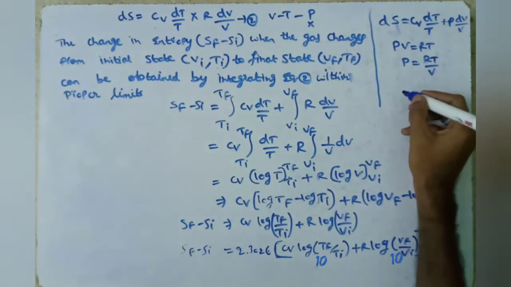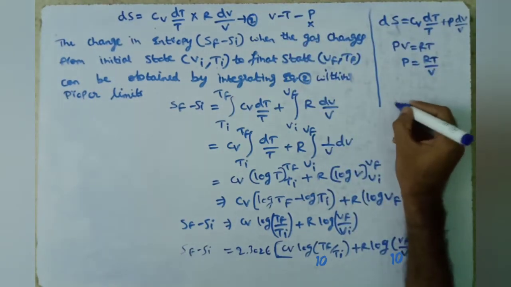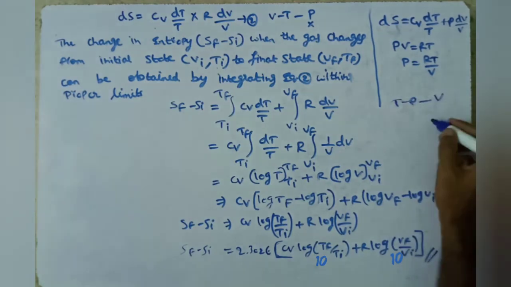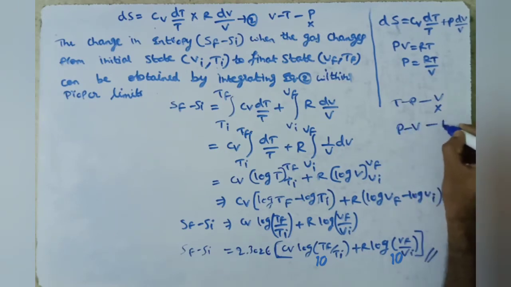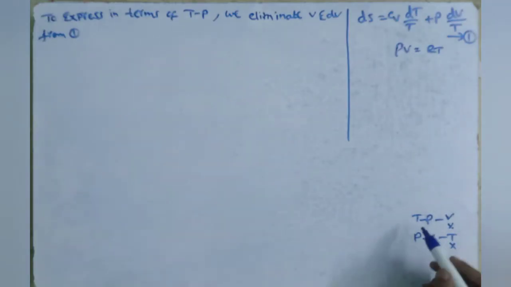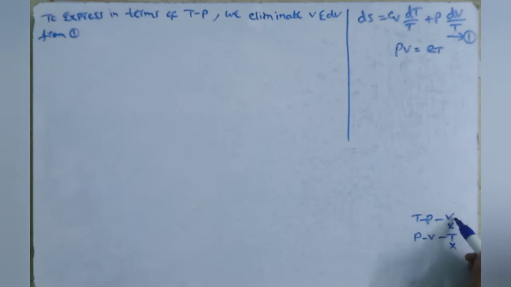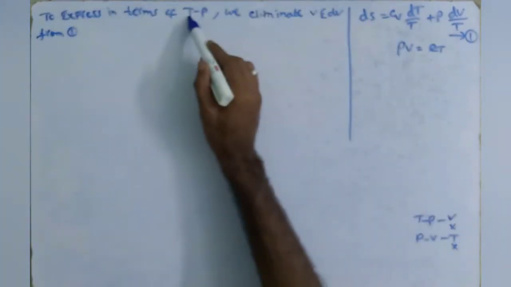Now we have to express this equation in terms of temperature and pressure, where we will eliminate volume, and we also express it in terms of pressure and volume, where we eliminate temperature. We will do that now. To express in terms of temperature and pressure, we have to eliminate the V terms. Here there is no V, here there is V, dV, and here Cv. So we have to eliminate V and dV from equation 1 to express this equation in terms of temperature and pressure only. So we use the ideal gas equation.